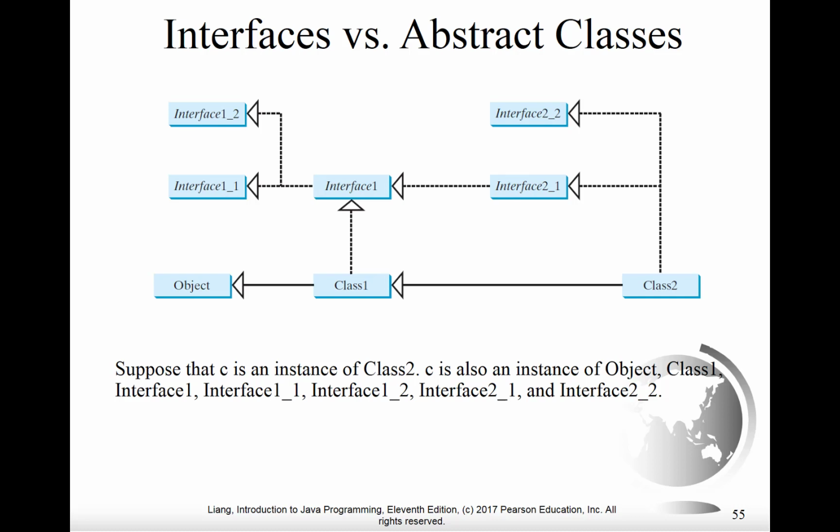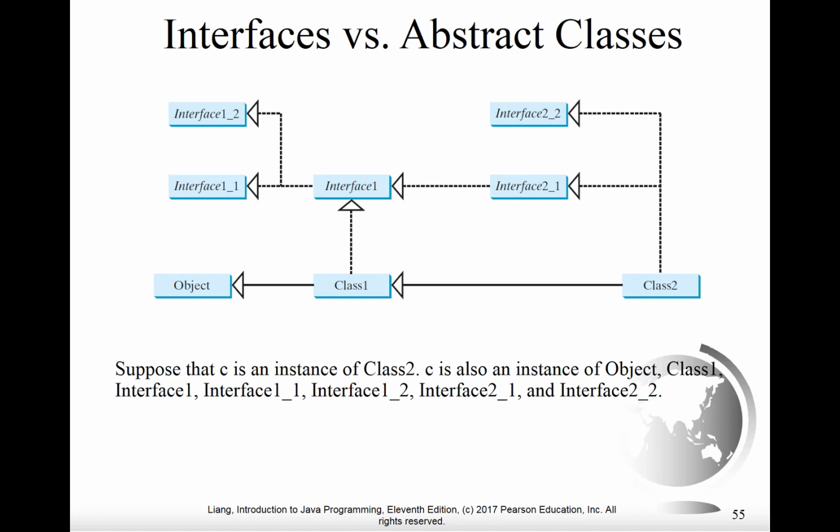The root class is Object that you see on the bottom left corner there, and all classes inherit ultimately from that because that is the root class. So class 1 inherits from it or extends it, and class 2 extends that. So there's an inheritance relationship between those three boxes on the bottom. That implies an is-a relationship as well. So class 1 is an object. Class 2 is a class 1.